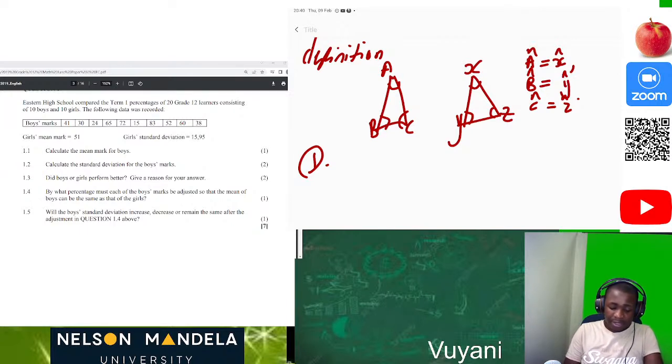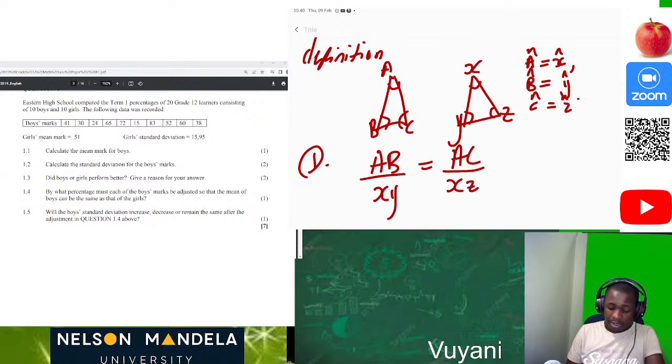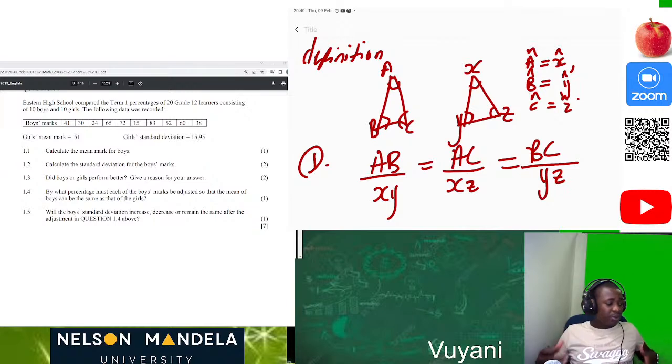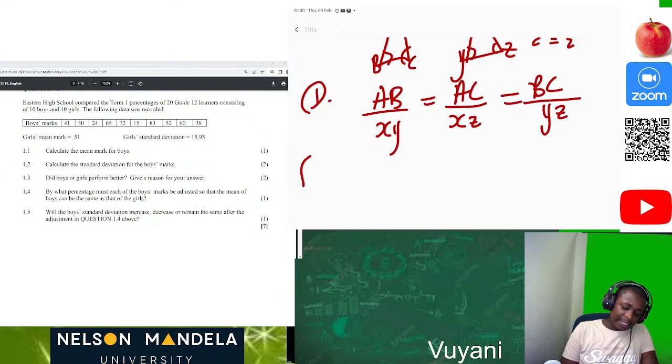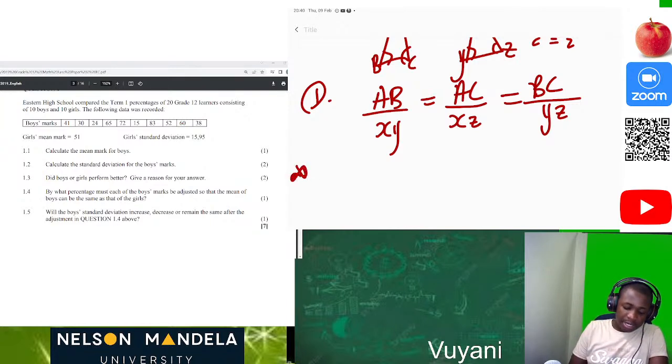So if we say the corresponding angles, also the corresponding sides should be something like this, which is AC over XZ, which is also BC over YZ. So this is what we are talking about. So this theorem states, or the definition of this theorem states, that if two triangles are equiangular, let me just write that down.